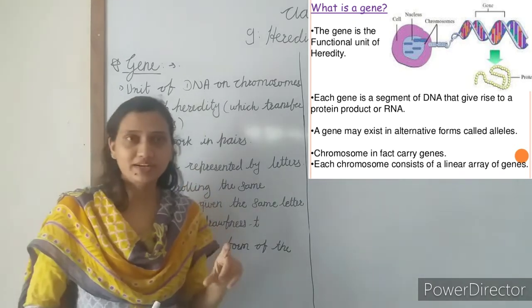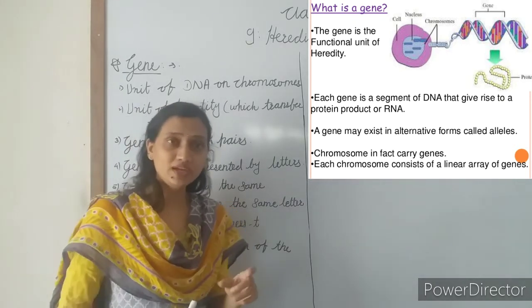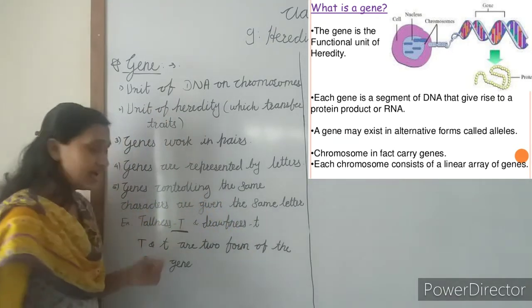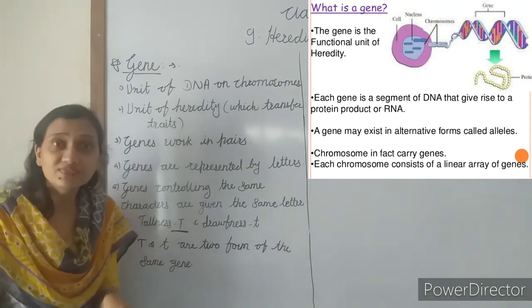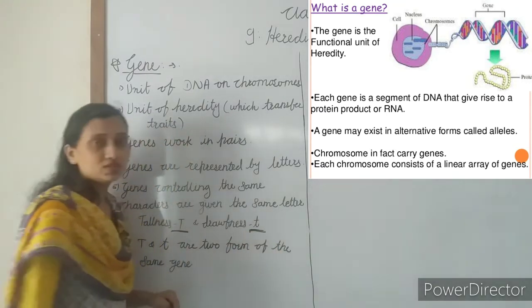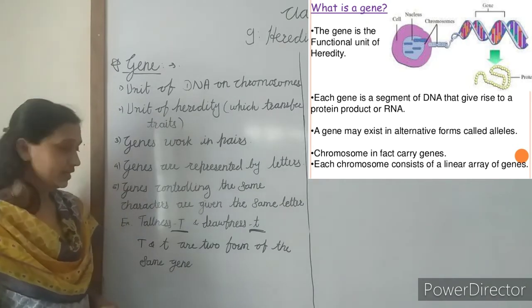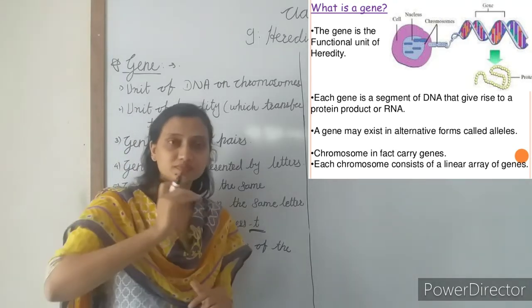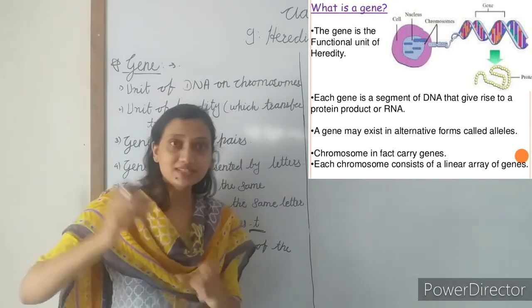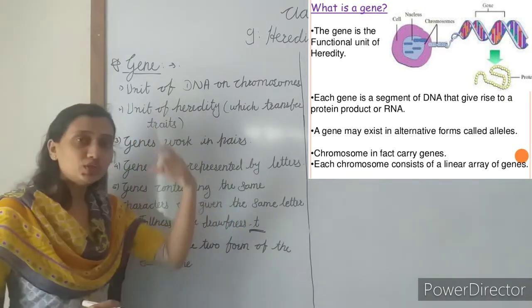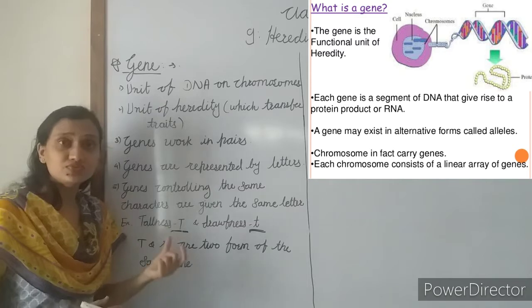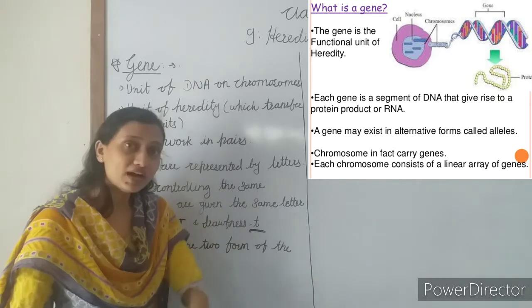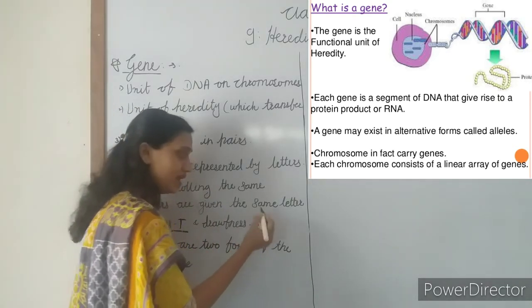by the same letter. For example, tallness. The gene for tallness is represented by the capital T, and the gene for dwarfness is represented by the small t. Tallness and dwarfness are a characteristic, a trait, meaning height, length. So the genes for tallness are represented by the capital T, and the genes for dwarfness by the small t.